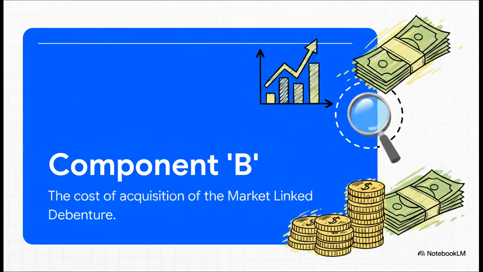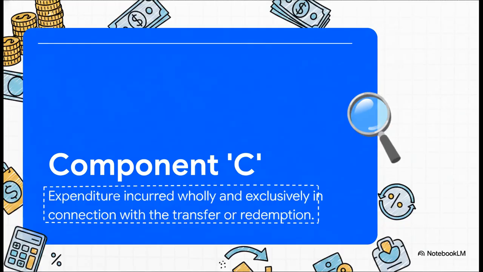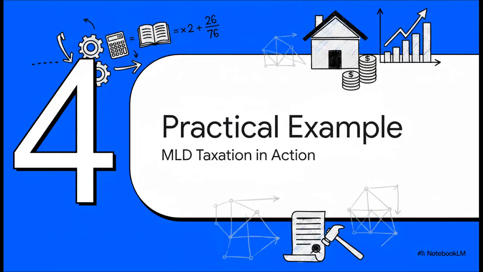Component B is even easier. It's your cost of acquisition. This is just the price you paid to buy the MLD in the first place. It's your initial investment. And finally, we have C. This is for any expenses you paid that were directly for the purpose of the sale. We're talking about things like brokerage fees. The key phrase here is wholly and exclusively, which just means you need to have the documents to prove these costs were directly related.